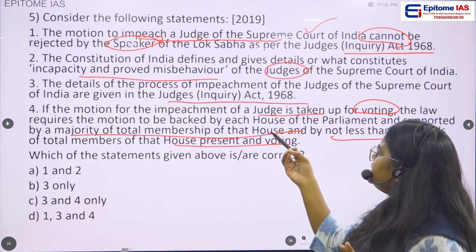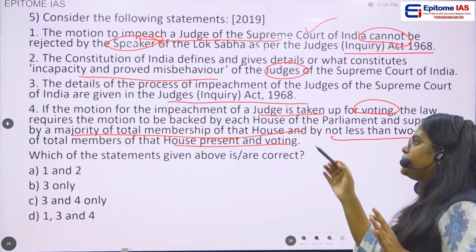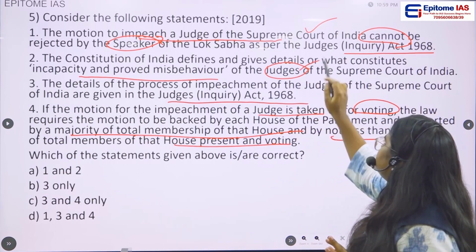Then the Constitution of India defines and gives details of what constitutes incapacity or proved misbehavior of judges of Supreme Court.